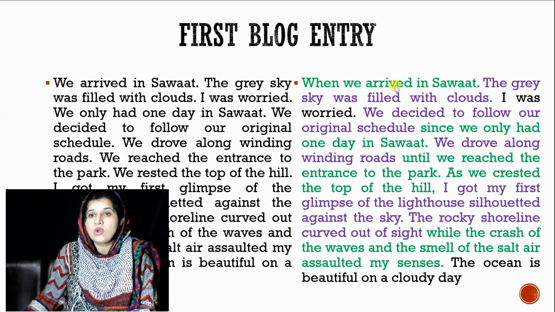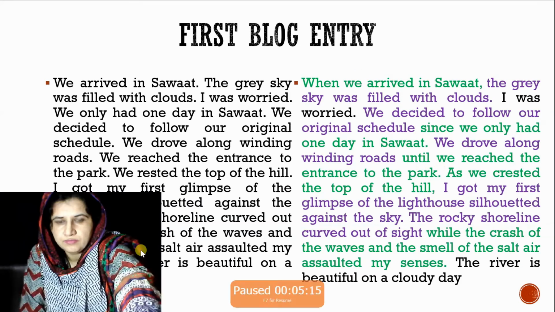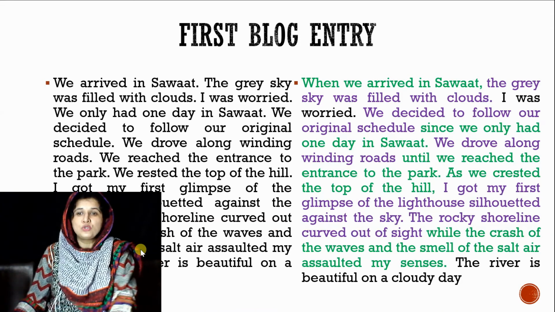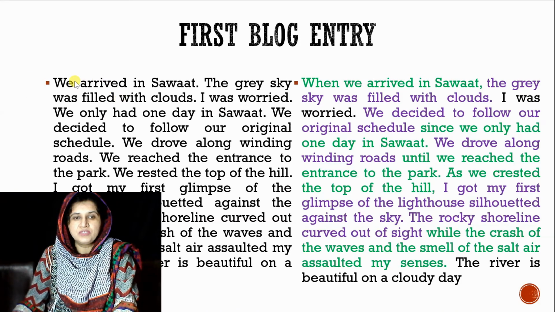You can see here that all the clauses in green font are dependent clauses, right? And all the clauses in purple font are independent clauses. So in this way, the combination of dependent and independent clauses makes complex sentences. Fine. You can see that the first two simple sentences have been converted into a complex sentence.